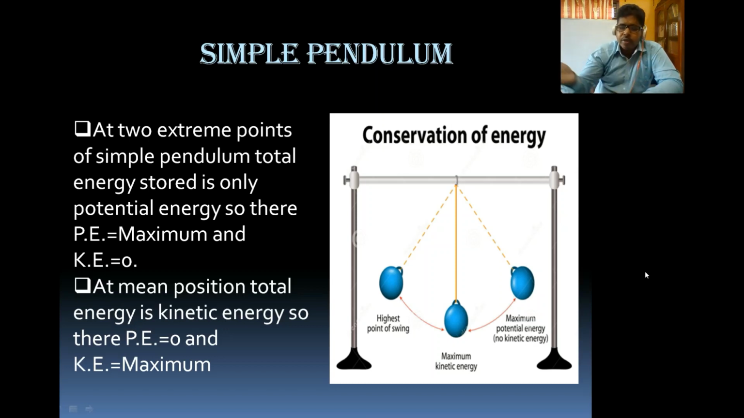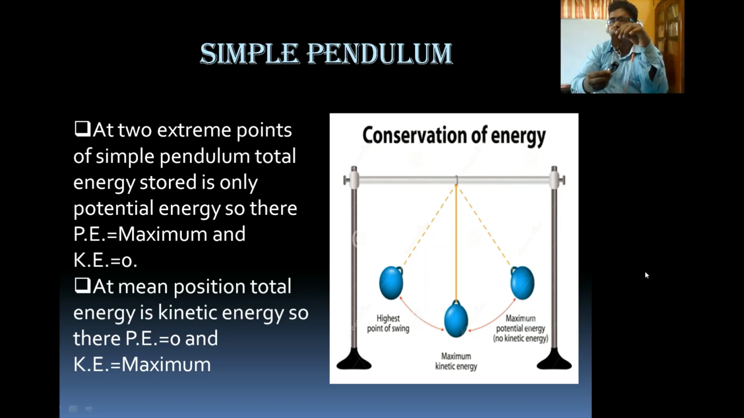Whenever you start swinging, assume you have just left it. If you keep it like this, it will remain static. Whenever you take it to a height, to the extreme point, it will possess potential energy, but there is no kinetic energy because there is no motion. As you leave it, it will start moving. That means it will start from here, go to this point, and again come to this point, this way.